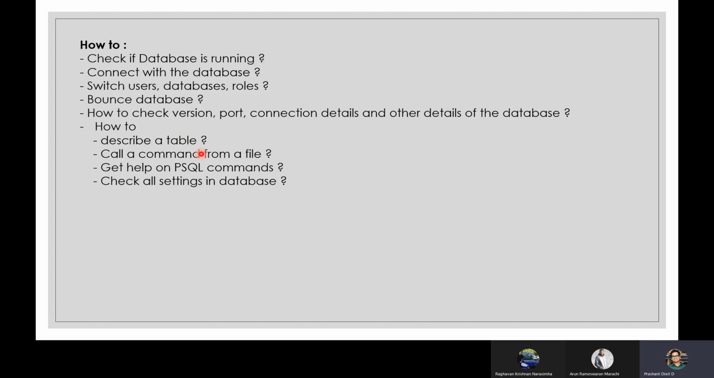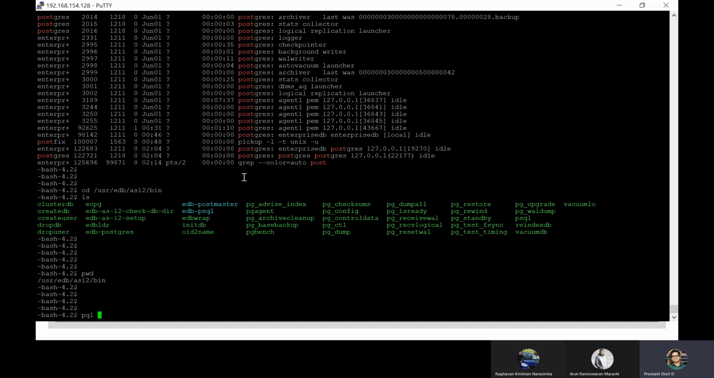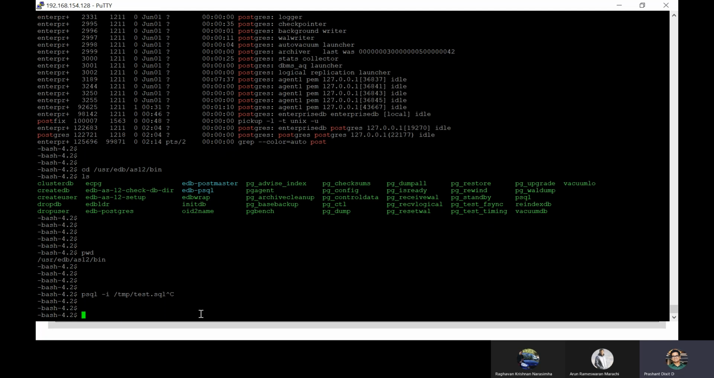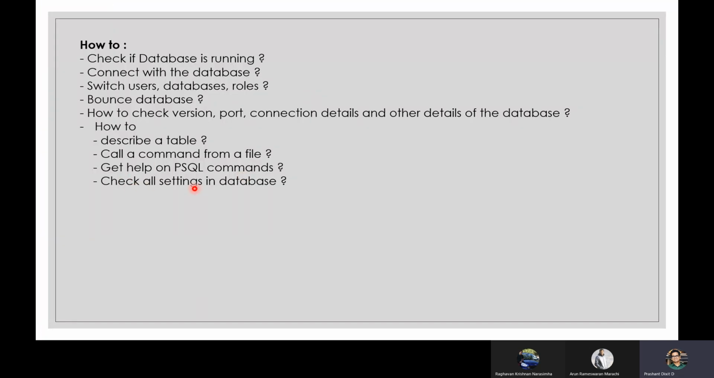How to describe a table: \d+ and then the table name will give you the description of a table, like what are the columns, their definitions, their indexes, and any foreign key constraints. Calling commands from a file: when I do psql -f and, for example, you have a file named test.sql, you can run it automatically. psql will use this as an input, and whatever commands are mentioned in this file will be automatically executed.